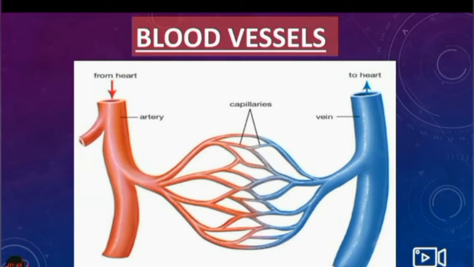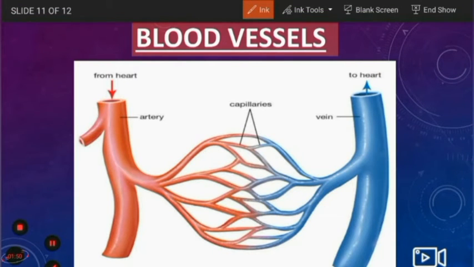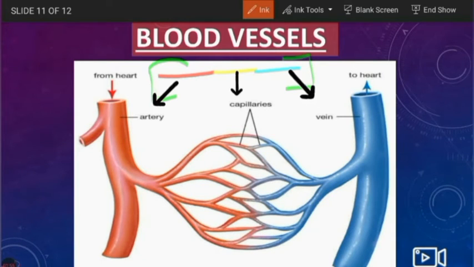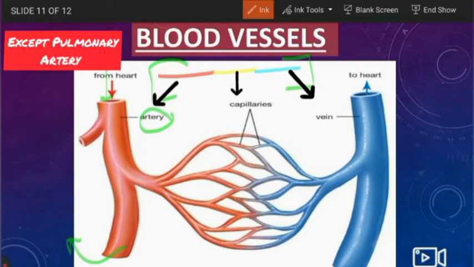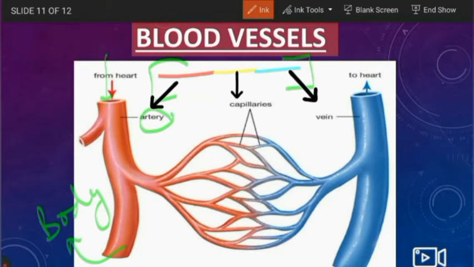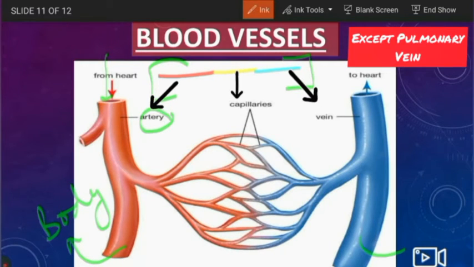So now are the blood vessels. And to learn them, we can have this kind of a figure. The arteries are those vessels which bring the blood from the heart and transport it to the body organs, and veins are those vessels which transport the blood from the body to the heart.